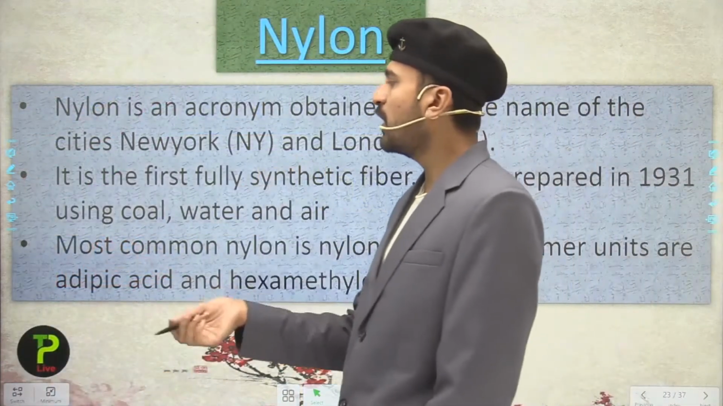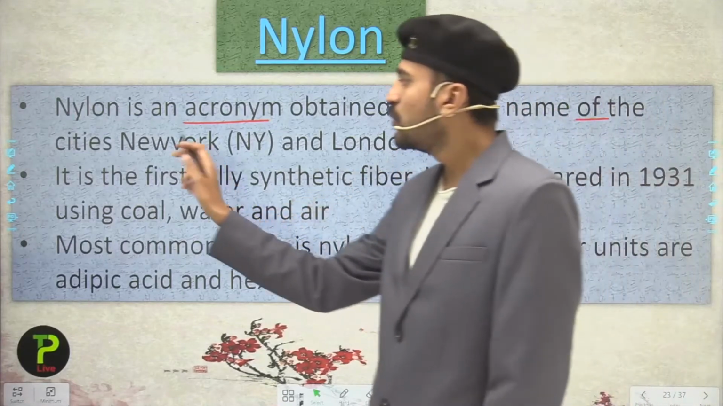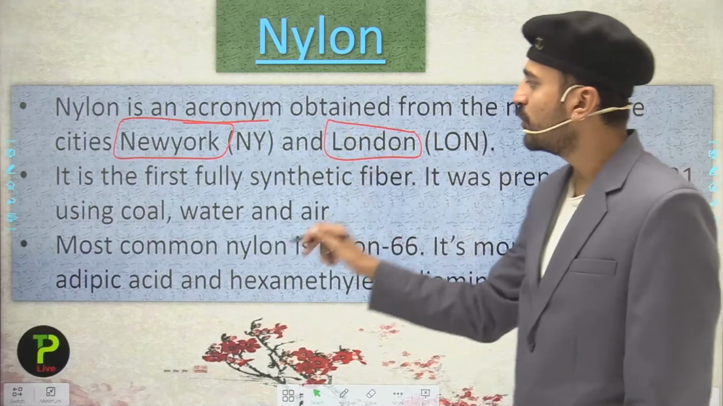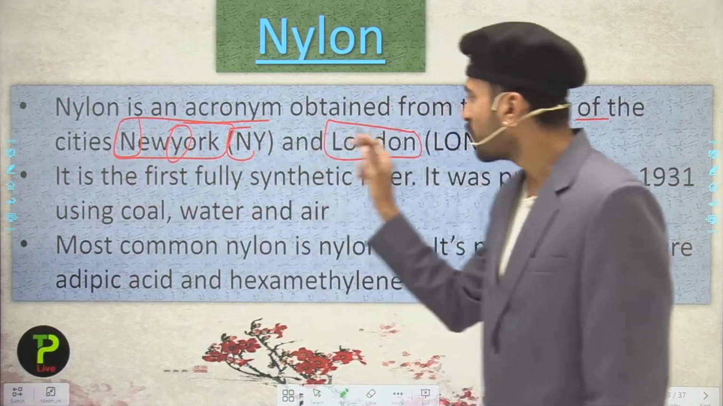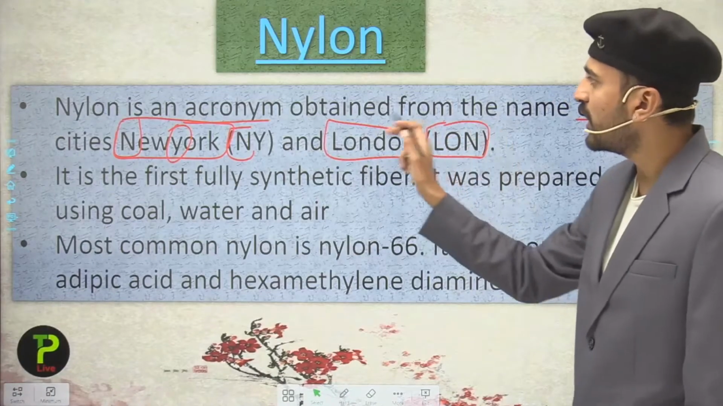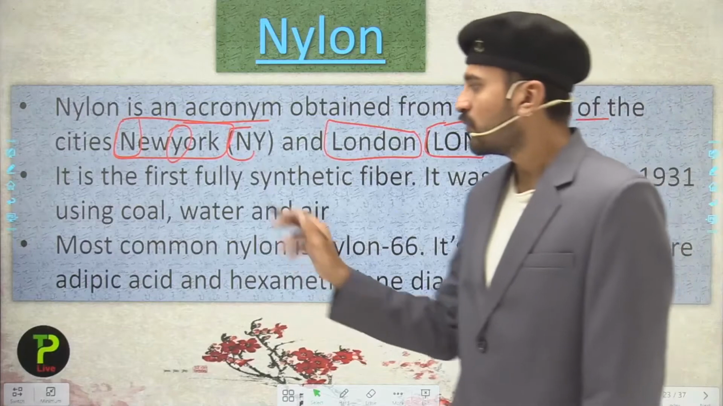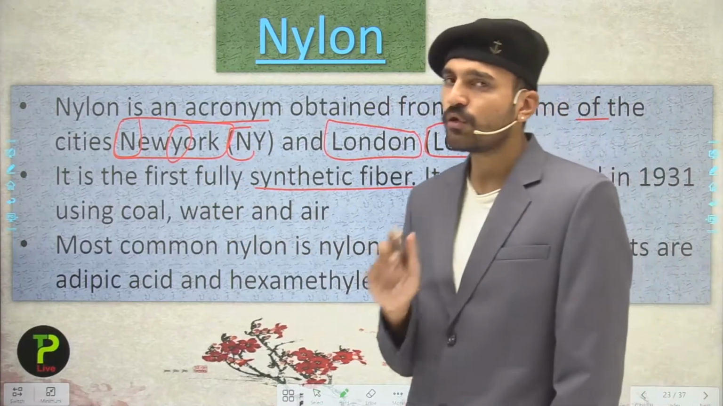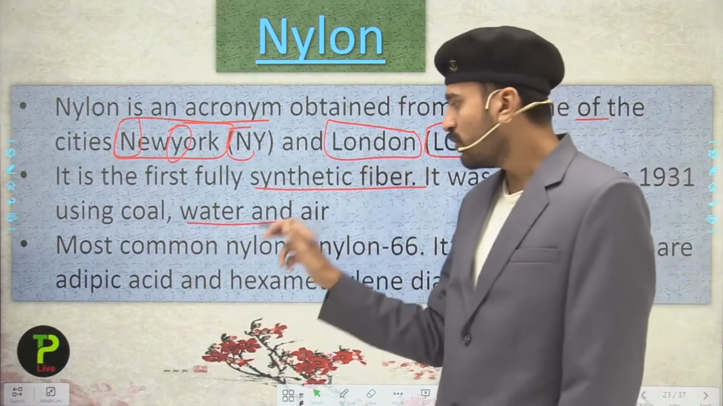Talking about nylon, nylon is an acronym obtained from the names of two cities, New York and London. From New York you can see the N and the Y, and for London it is LON. That makes nylon. It is the first fully synthetic fiber. It was prepared in 1931 using coal, water and air. So the most common nylon is what?